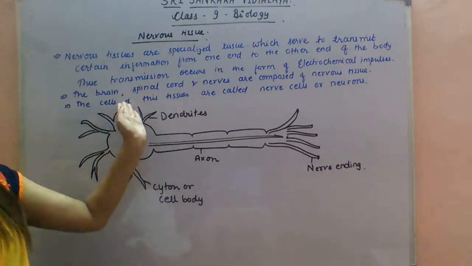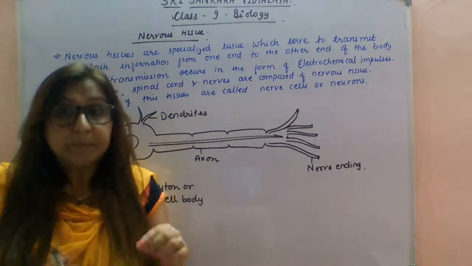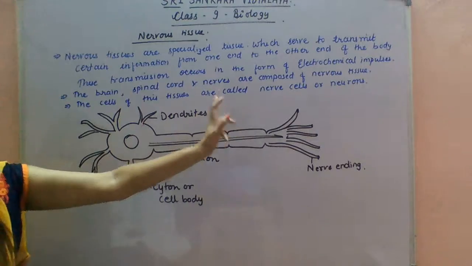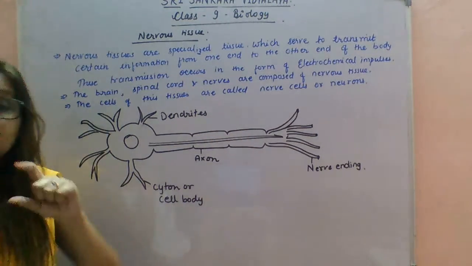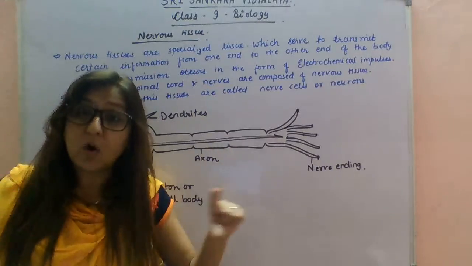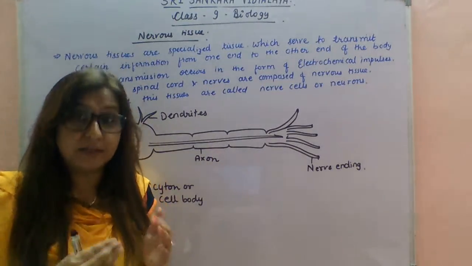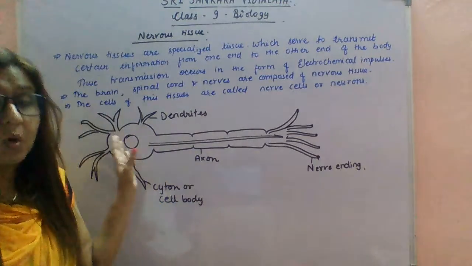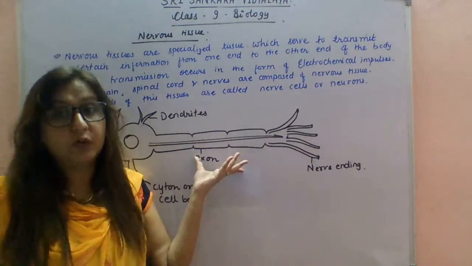The cells of these tissues are called nerve cells or neurons, because the neuron is there to transmit the information from one end of the body to another end of the body. Millions of neurons are interconnected in your body, which transmit electrical impulses or signals from one end of the body to another. So what is the structure of a neuron?